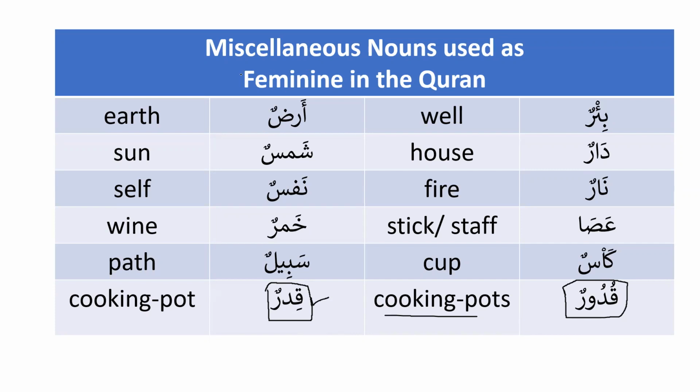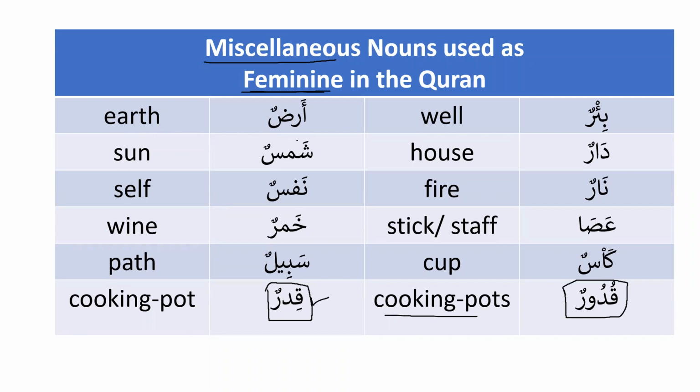And this is what category we are talking about: miscellaneous nouns used as feminine in the Quran. So these are the nouns that don't belong to any category. Like we have discussed 3 categories so far. They don't have any female counterpart, they don't necessarily have ta marbuta, and they don't come in pairs. And there are some other categories, inshallah, that we will add, but as of now, we have learned 3 and they don't belong to any of them. So we have to memorize these, as all of them have occurred in the Quran, and they are also feminine.